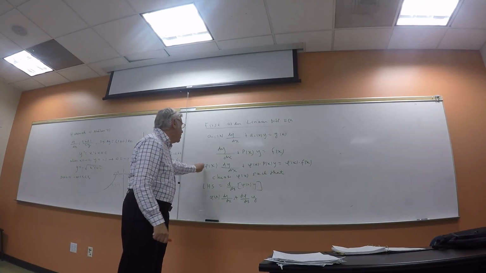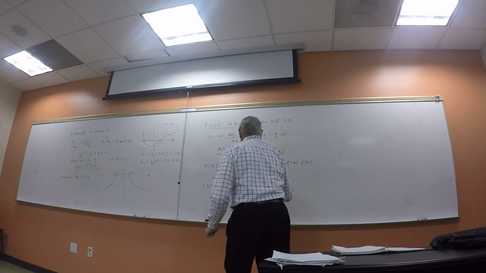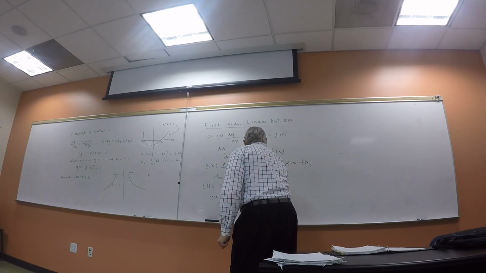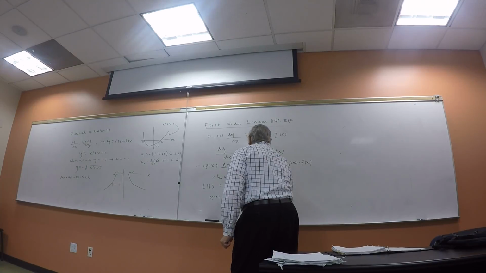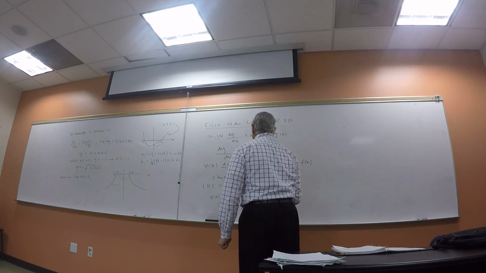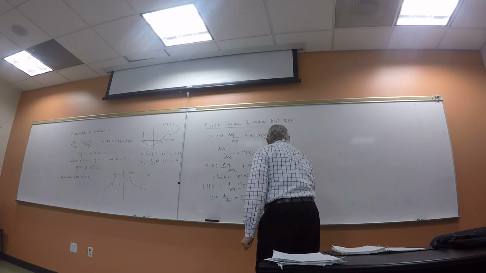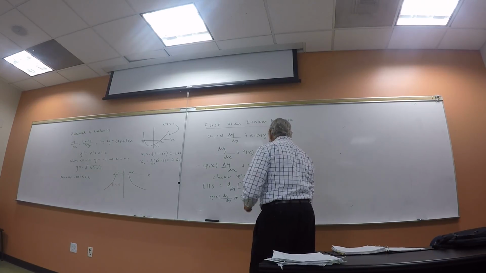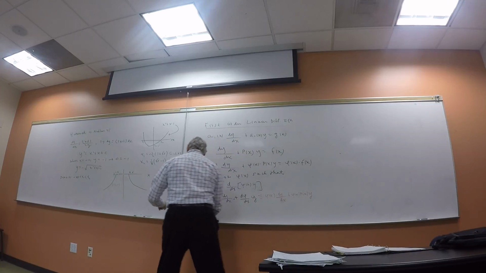But what's the left-hand side that I have over here? Well, that's supposed to be identical to phi of x dy dx plus phi of x, p of x times y. Everybody see what I did over here?